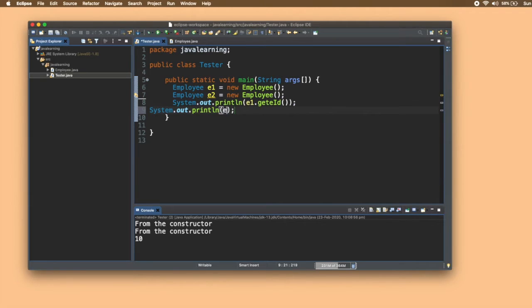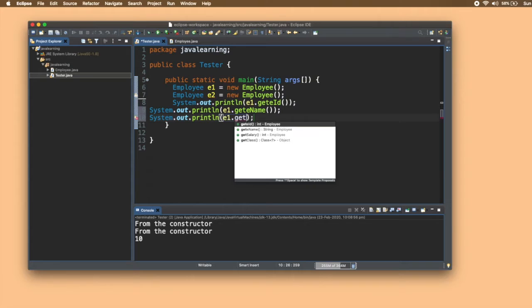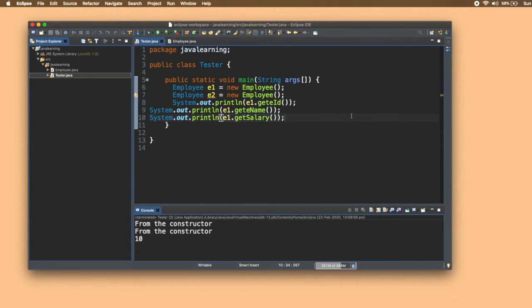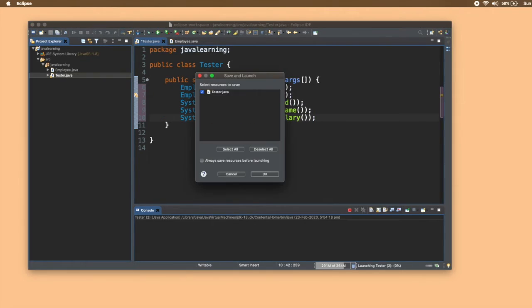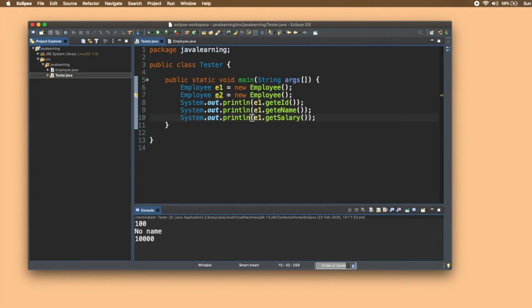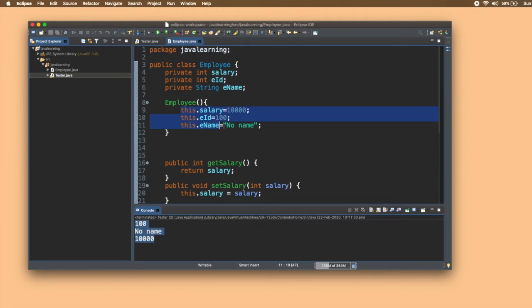Inside the print statement, e1 dot get ename, and then e1 dot get salary. I haven't written any set statements or any set functions here, so we just run it. And you can see 100, no name, and 10,000. I haven't used any setters here, but still I got the default values that I wanted. Why? Because I declared them through this logic inside a constructor.